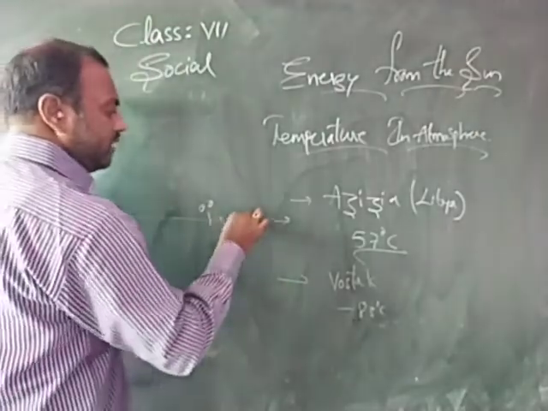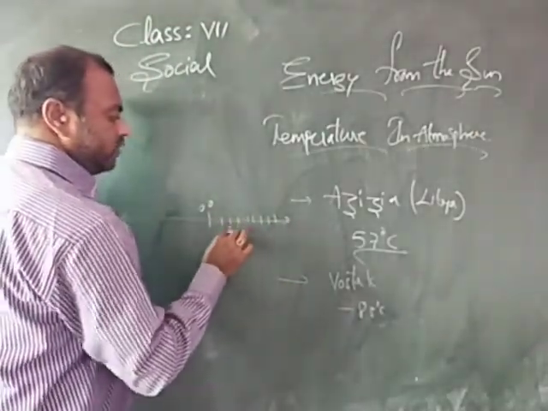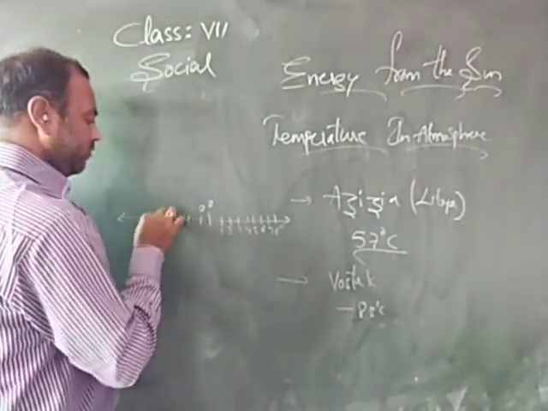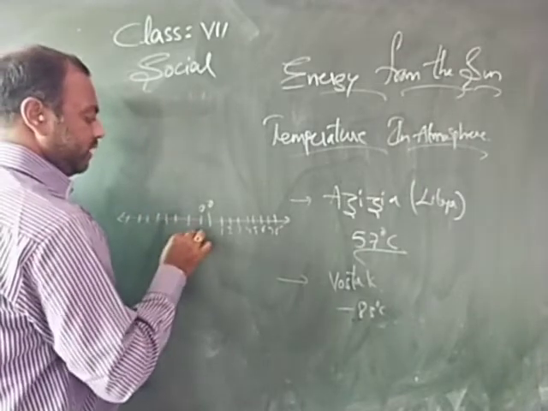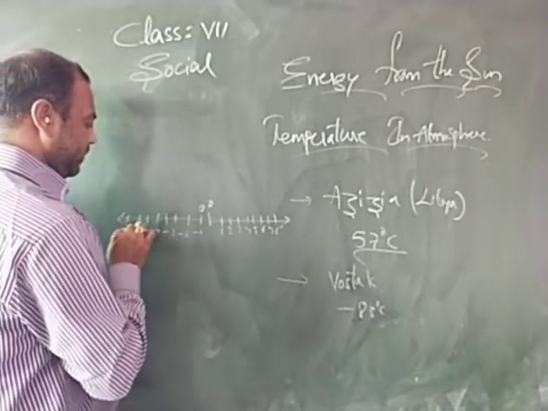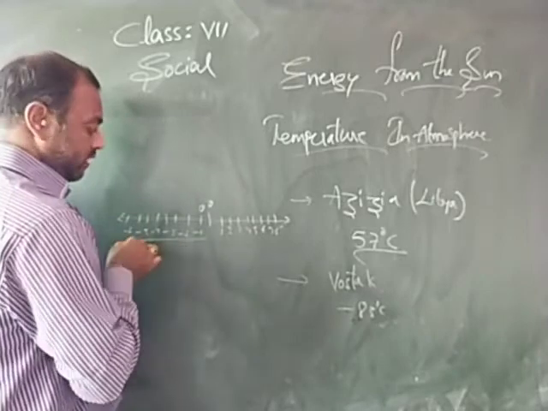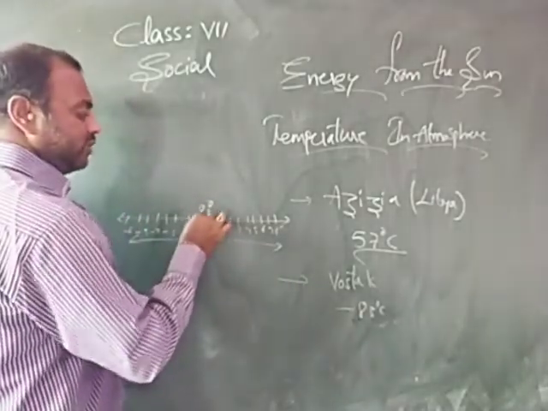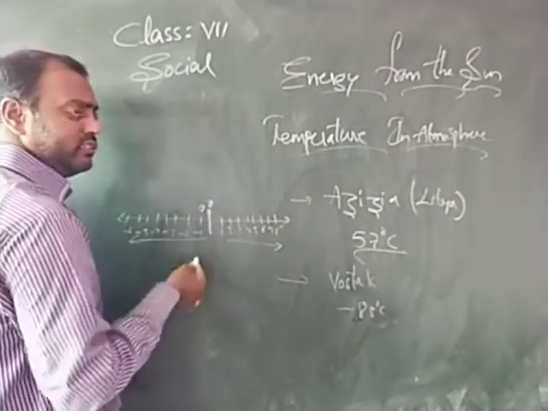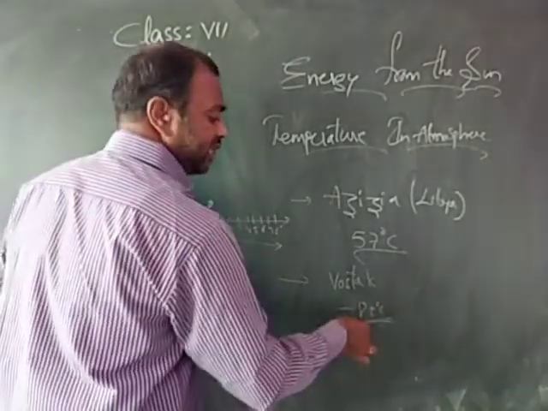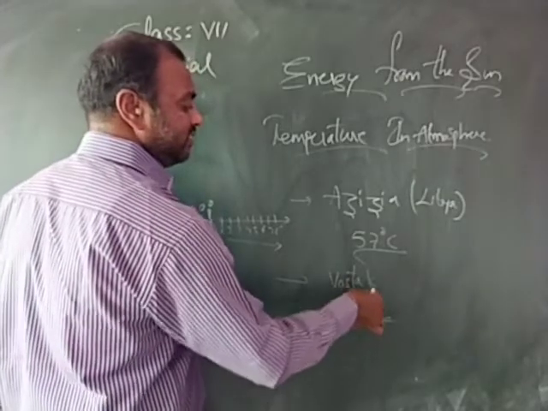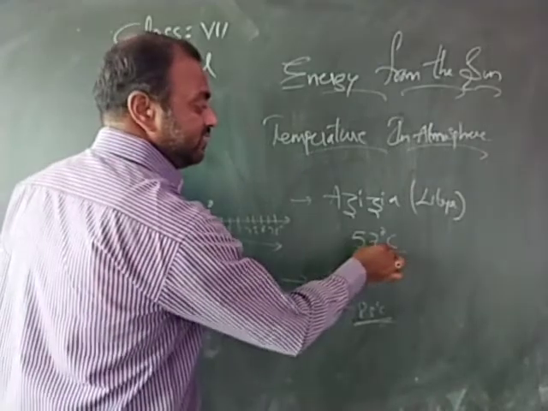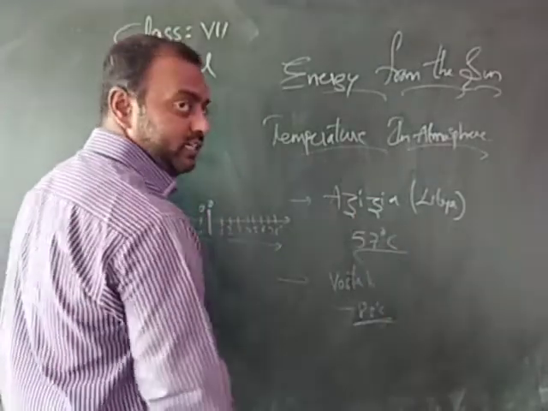So this is the scale: 1, 2, 3, 4, 5, 6, 7, 8 degrees Celsius, and here also we have negative -1, -2, -3, -4, -5, -6. So this is a minus and this is a plus, okay, and this is 0 degrees, the saturation point where the water turns into ice. The lowest temperature recorded is minus 83 degrees Celsius, and the highest temperature recorded is 57 degrees Celsius. This is in Libya and this is in Antarctica.